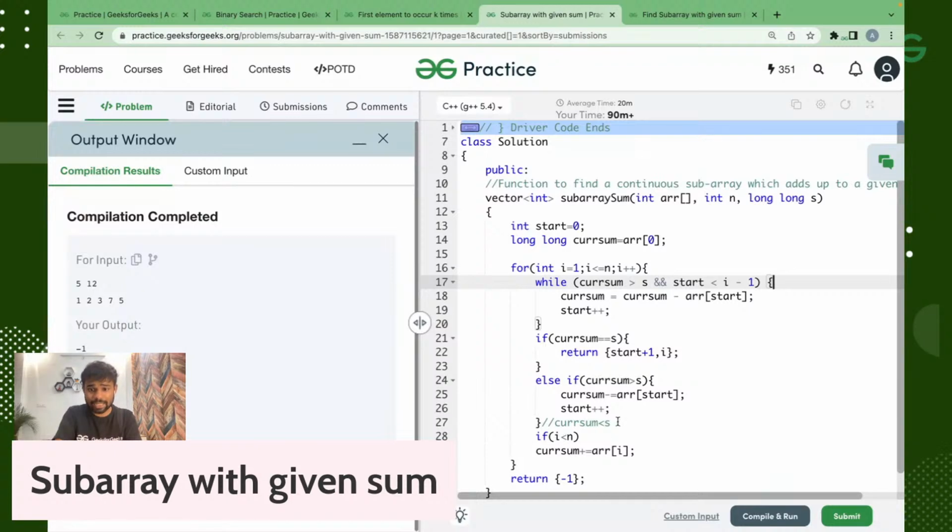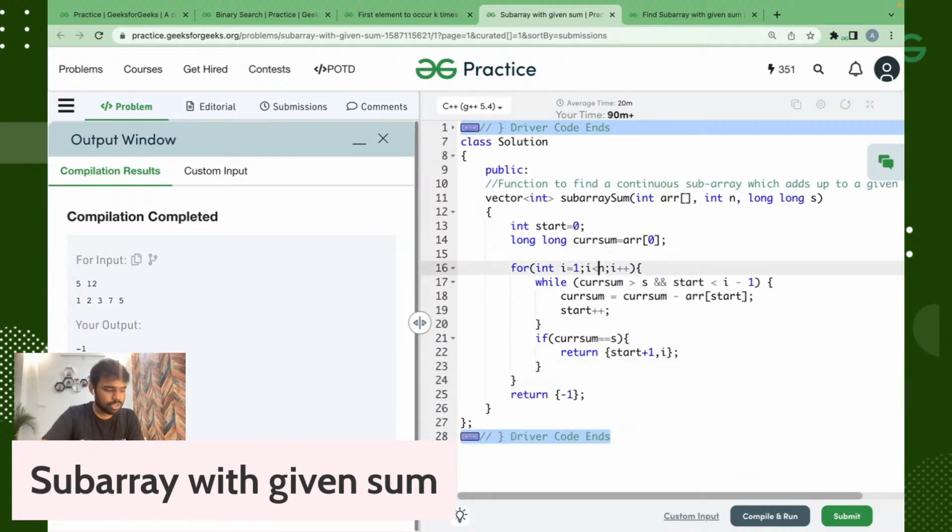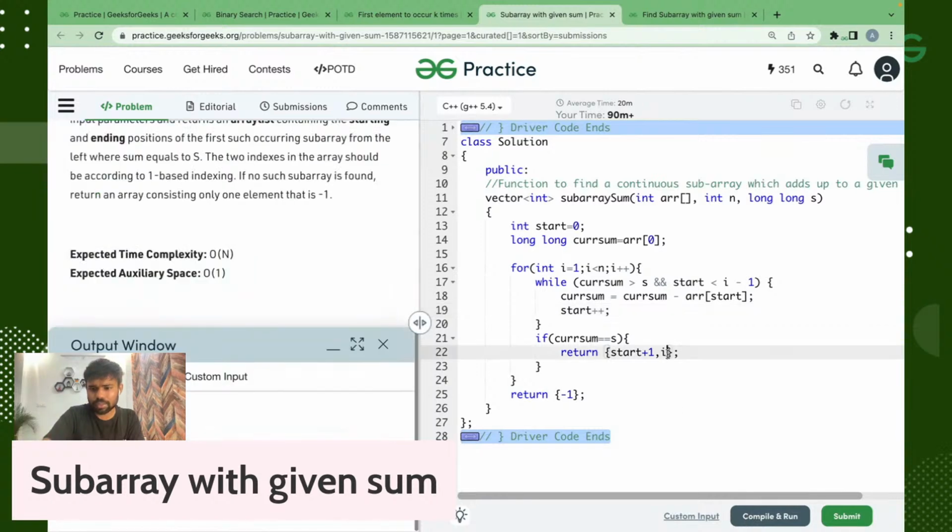And after that, when this will be the case, we will check that if our current sum is equal to S. And now this can be the solution. Exactly. So this is the case that we were just missing. Then we can use the while loop. Okay. I think it should be I plus 1. Others will be fine.